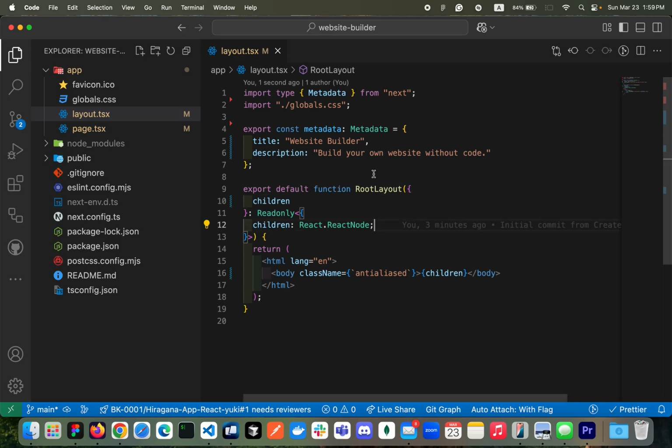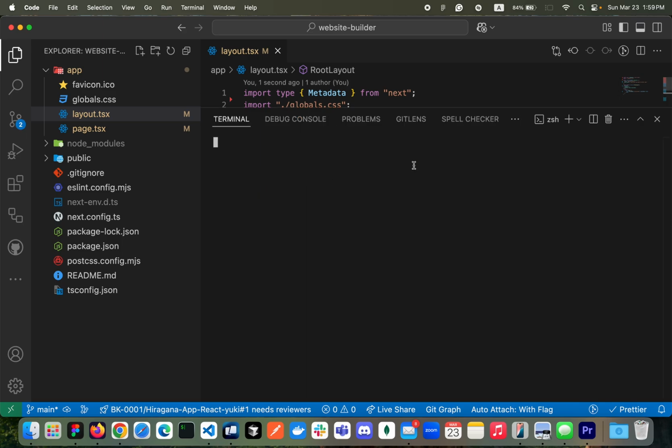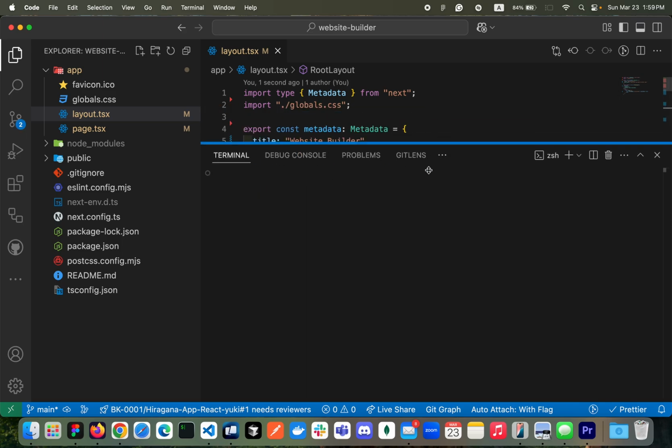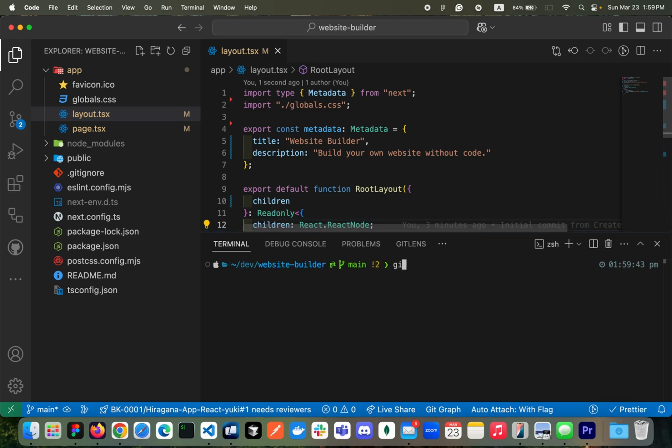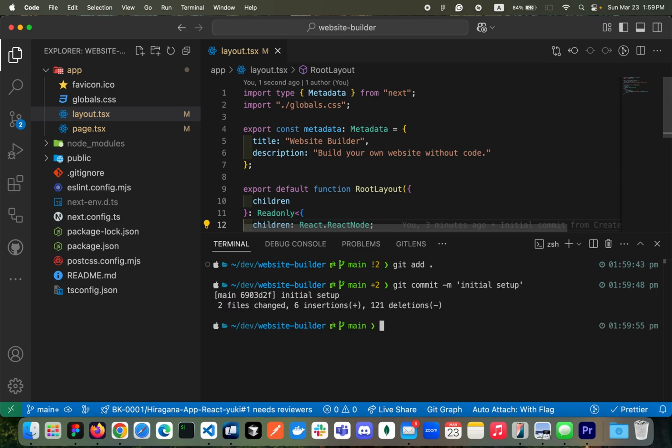We can start with the initial commit, right? So you can simply do git add and then git commit, initial setup. That's what we have done. Awesome.